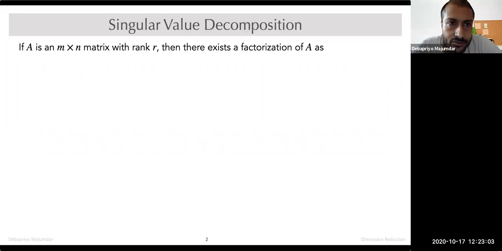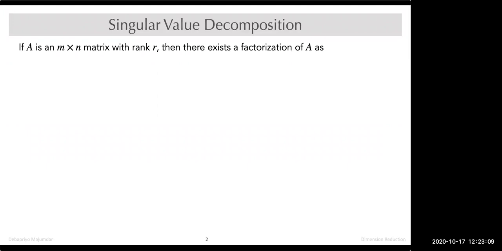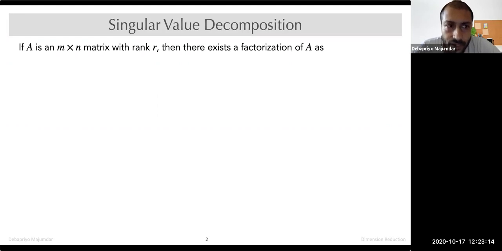So this is how the singular value decomposition is defined. If A is an M cross N matrix with rank R, then there is a factorization of A in the following manner.